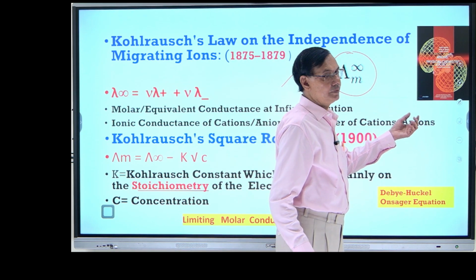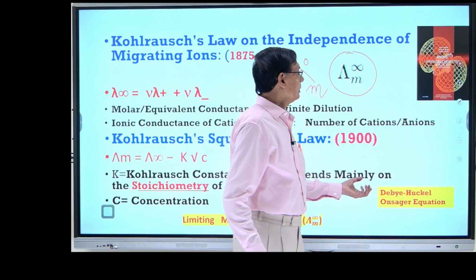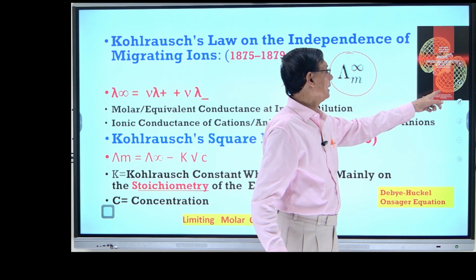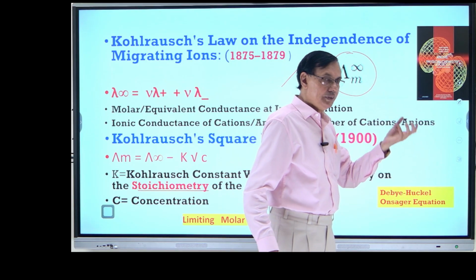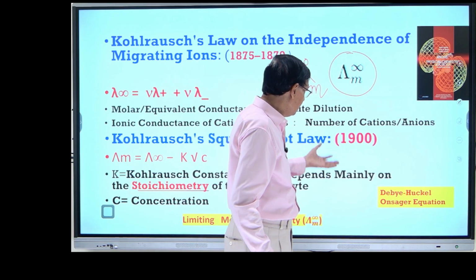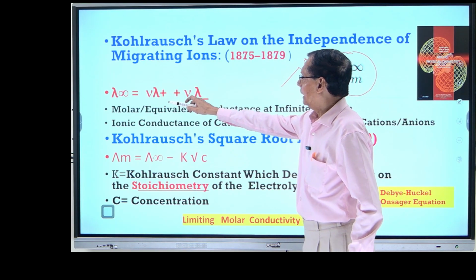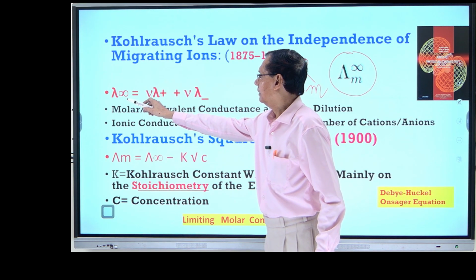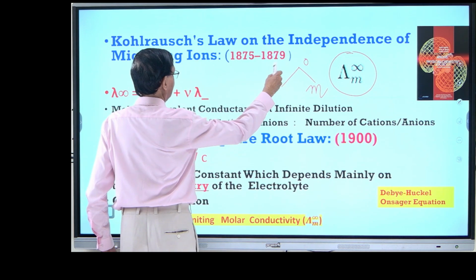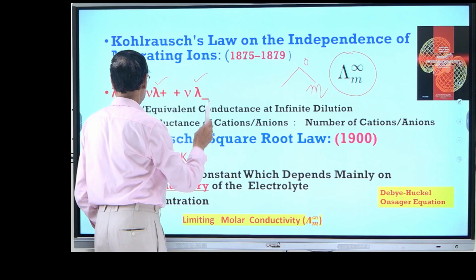Sometimes you have to give the reference, because you are teaching in the university teaching department. So I am giving some good books like Atkins Physical Chemistry or G.M. Barrow or Physical Chemistry by Levine. You can get all that information there. So in a nutshell, summarize that this lambda infinite is equal to the ionic conductance of anion plus the ionic conductance of cation.